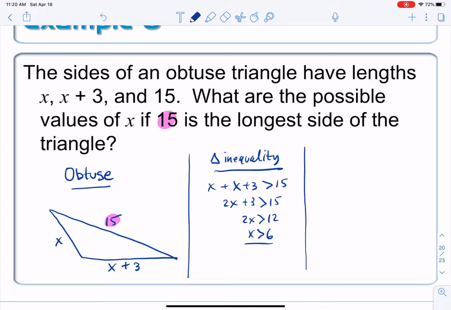Since 15 is the biggest side, that means that x has to be less than 15, first of all. But it also means that x plus 3 has to be less than 15. If I solve that one, subtract over the 3, x has got to be less than 12. And you can see that x is less than 12 is more restrictive than x is less than 15. That's the one that we're going to keep.